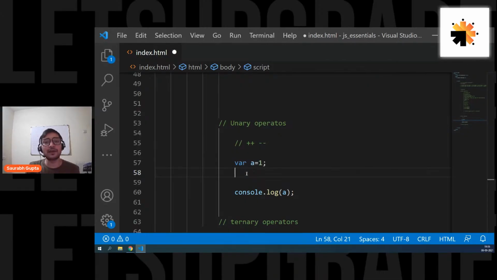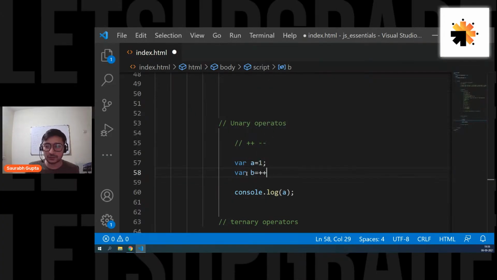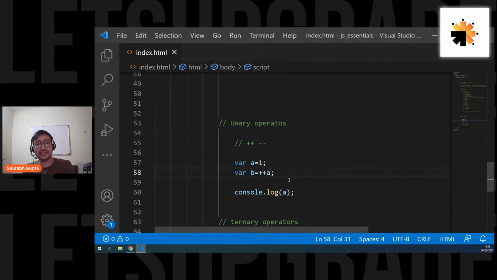Now, let's say you're performing a big operation. Everyone, please focus. This is one question that is asked in basic interviews. So now let's say you're doing something like this, where b = ++a. That means now you have a big operation going on. You're performing an assignment operation as well as an increment operation. So now how do they work? Remember, whenever you use ++ or -- before the variable, it is called pre-increment or pre-decrement. And whenever you use ++ or -- after the variable, it is called post-increment or post-decrement. Simple, right? If it is after, it's post. If it is before, it is pre.